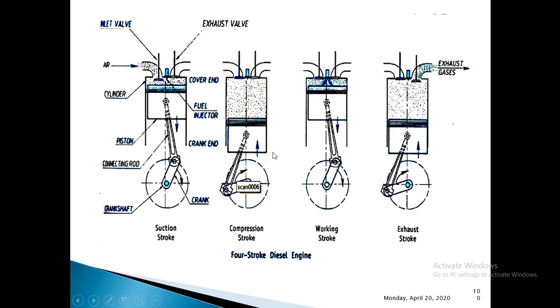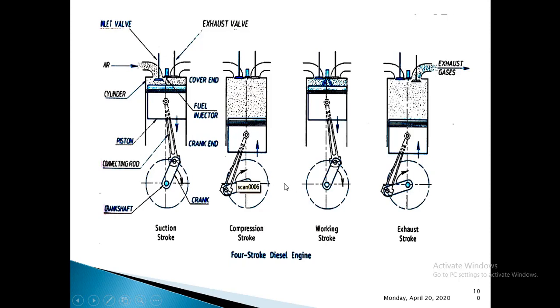In the compression stroke, the overview is: piston will be at bottom dead center and will start to move towards top dead center, and both the valves, inlet valve and exhaust valve, remain closed. You can see the position of the valves here. Here it was somewhat open, whereas here the inlet valve also gets closed, and even the exhaust valve remains closed, and crankshaft will finish the next half of its rotation.